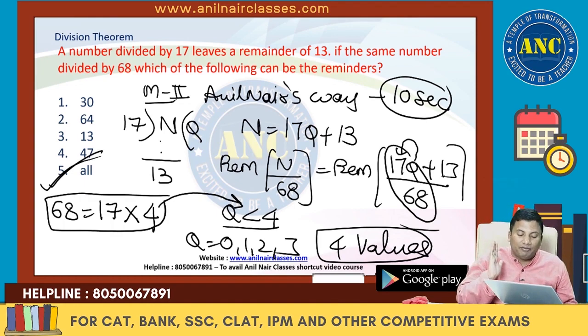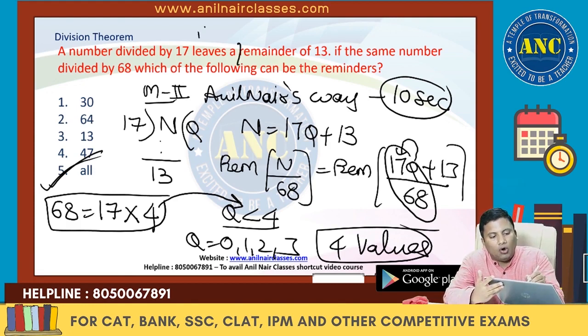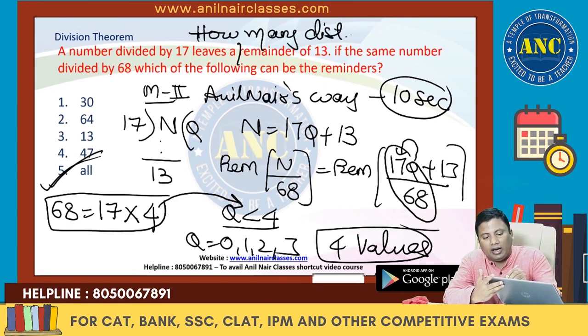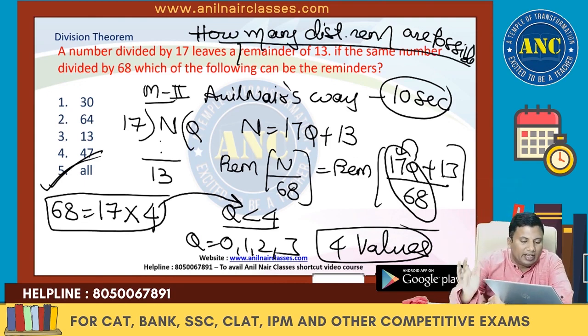Simple. From 4 onwards, the cyclicity will get repeated. The question will be: which of the following can be the remainders, or how many distinct remainders are possible? I hope the idea is clear.